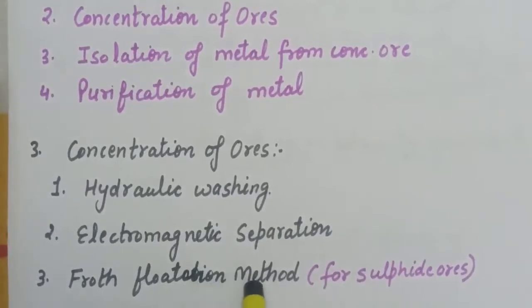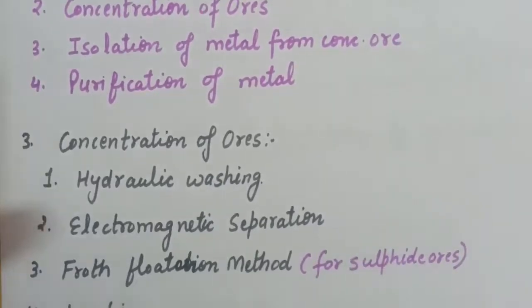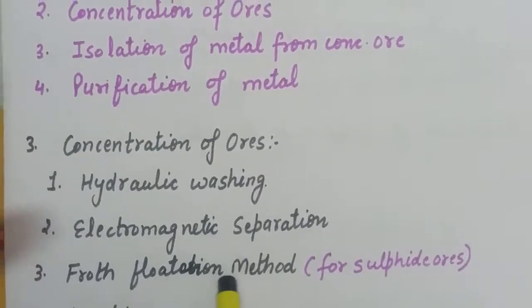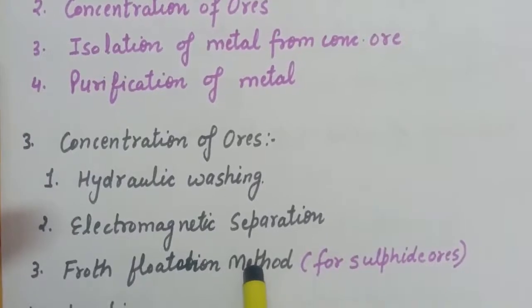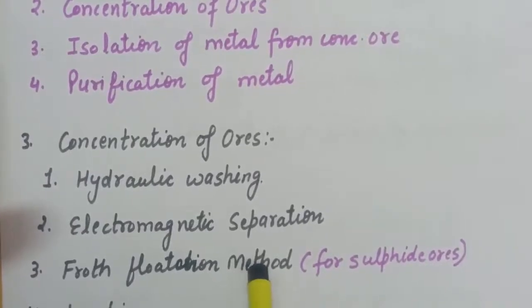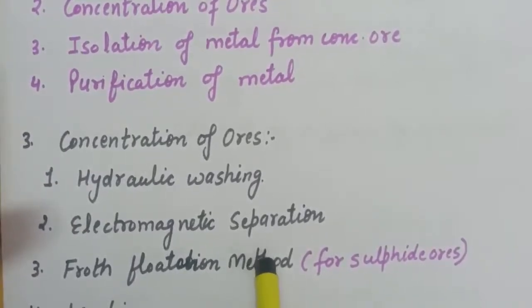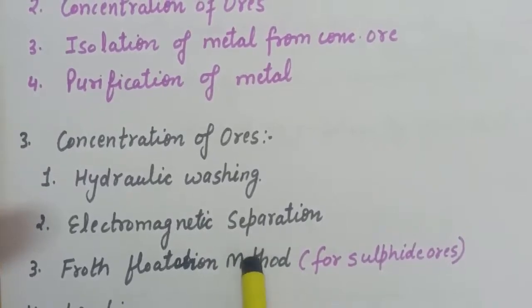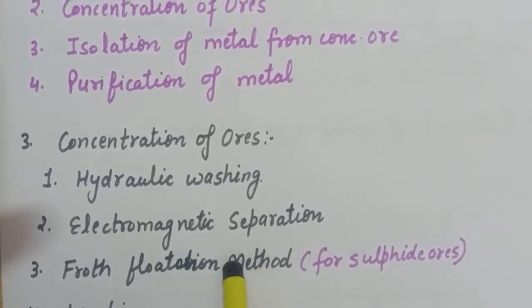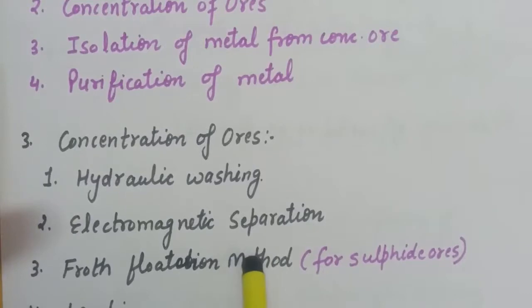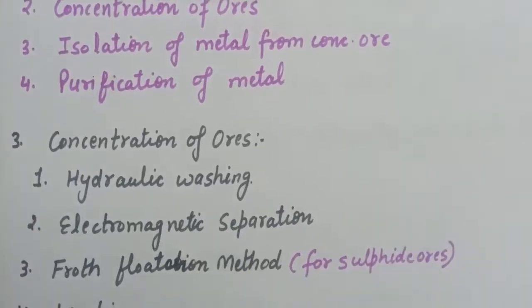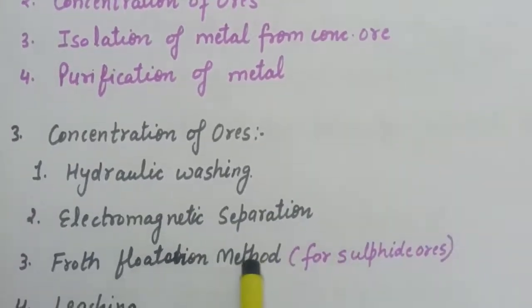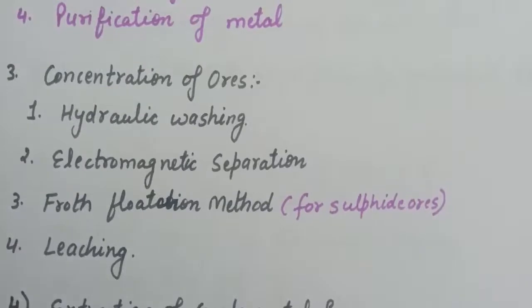The function of collectors is, that is, the collectors will enhance the non-wettability of the ore particles, and the froth stabilizers, they will stabilize the froth which is formed when the rotating pedal rotates. Now by this way we can concentrate our sulfide ores. What will happen, when the wheel will rotate, froth will form, and because froths are lighter in weight, so they will come out at the surface from where they can be skimmed off.